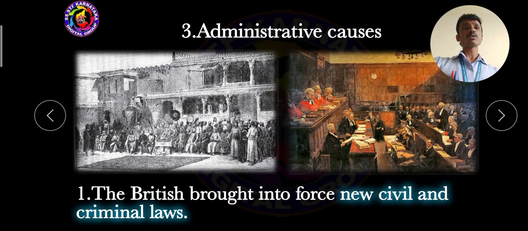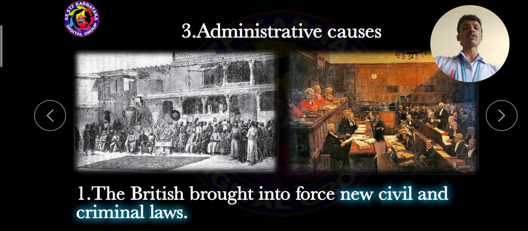But these laws were useful only for the Britishers. All are equal, but some are more equal. These civil and criminal laws were useful only for the British people and government, but not for the Indians. This is one of the important administrative causes.